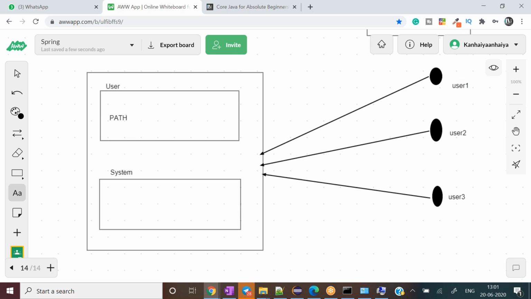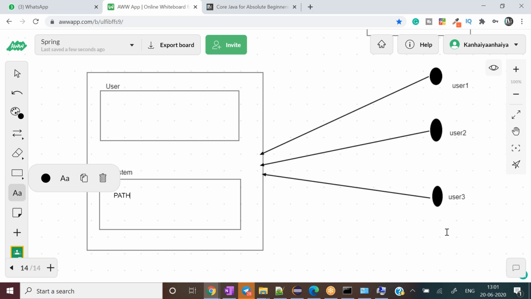But let's say nobody has set the path inside the user variable, and user one comes and sets the system variable path, and sets the Java bin directory path there. Then this particular path becomes, in short, a global variable, and it will work for user 1, user 2, and user 3 also. So whenever we set anything at the system variable level, it will be reflected for all the users of that particular system.